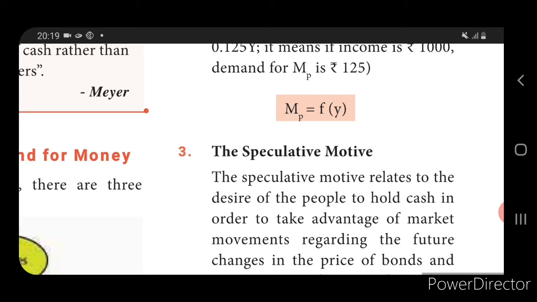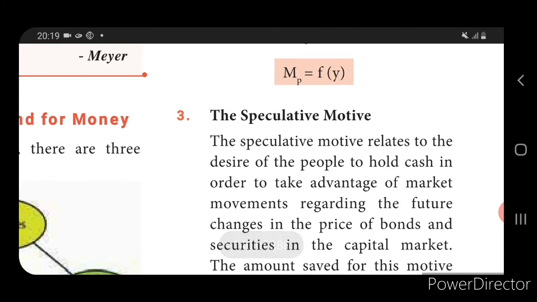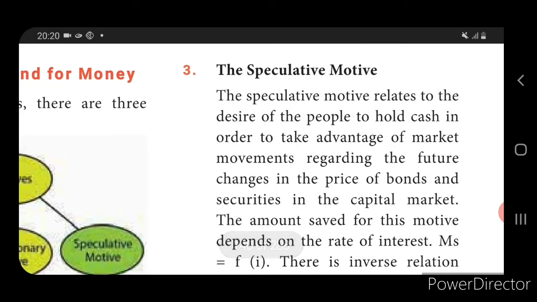Because if the prices of securities and bonds increase, automatically they will receive a certain amount of income as interest. So speculative motive means people hold cash for their future expenses, their future savings, through bonds and securities.